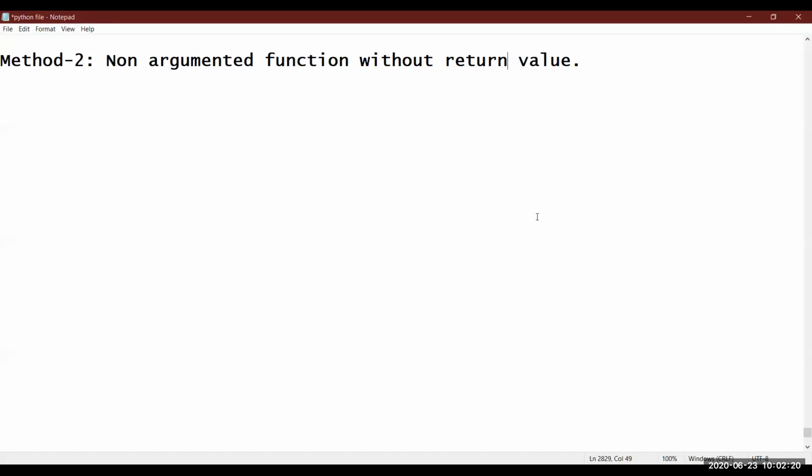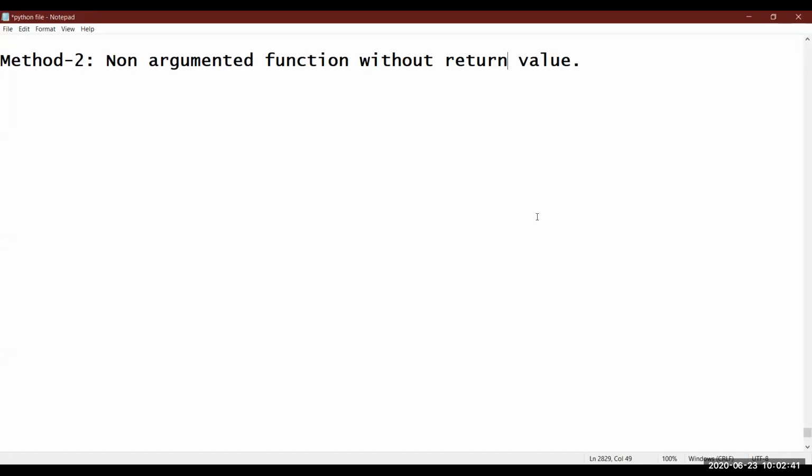Now the question is asking that I also want to find the average of those five numbers whose sum is calculated by the sum function, but without writing the code in the sum function.